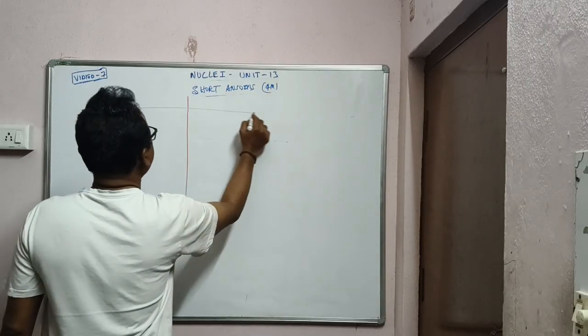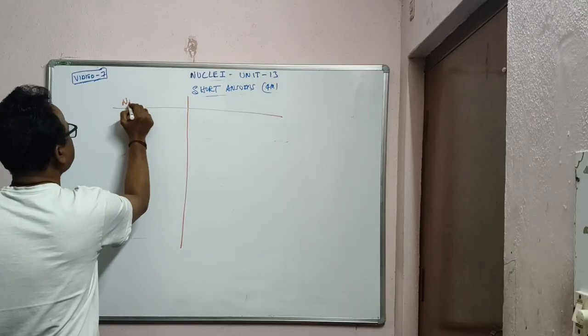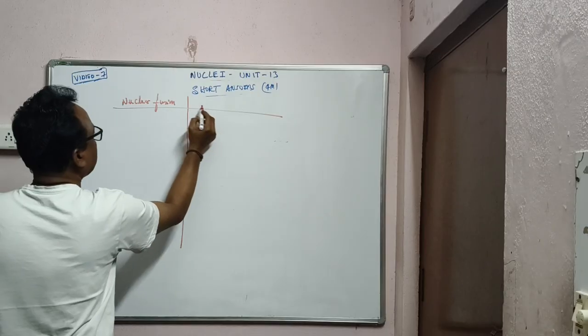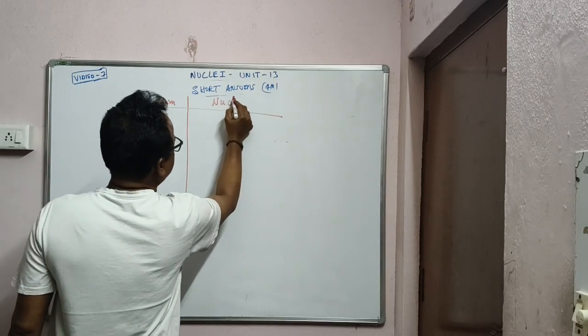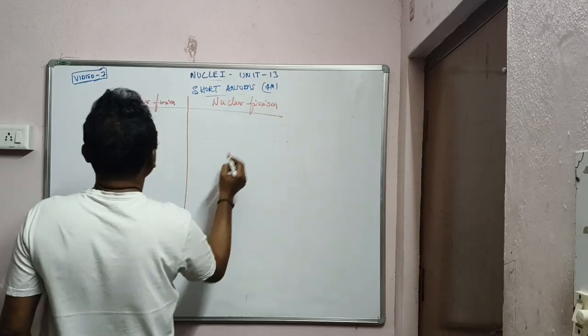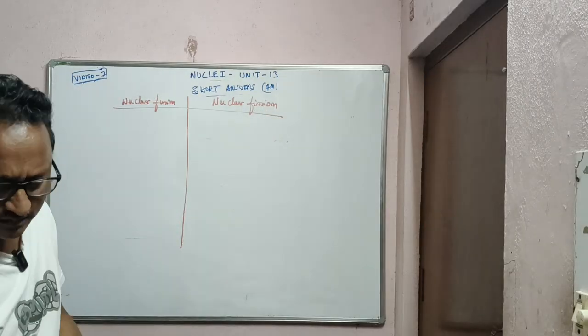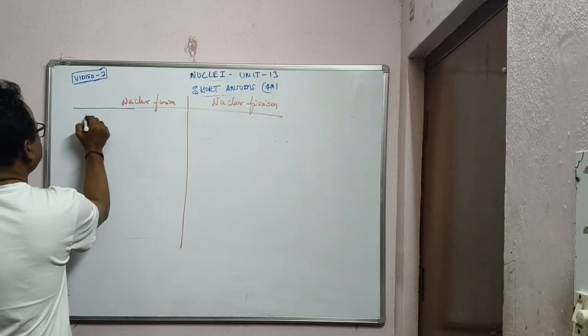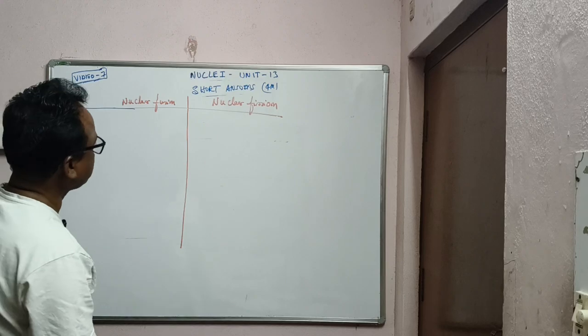Draw the line, and here this is nuclear fusion, and this is nuclear fission. Okay? So let's write the differences one by one. First one, what is nuclear fusion?